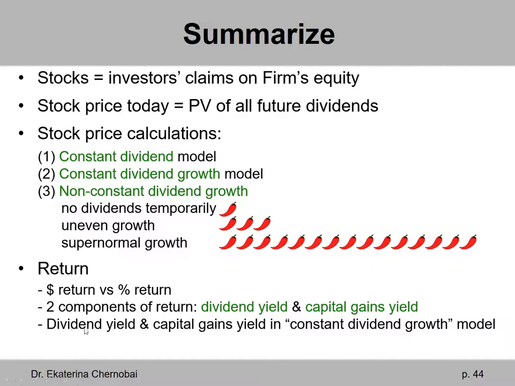Then we looked at what dividend yield and capital gains yield look like for the previous case number 2, constant dividend growth model. So we basically took the formula from case 2, constant dividend growth model, which said price today equals, and then the other terms, and we rearranged it to solve for R, the discount rate. And we saw how the discount rate does have the 2 components, the dividend yield component and the capital gains yield component.